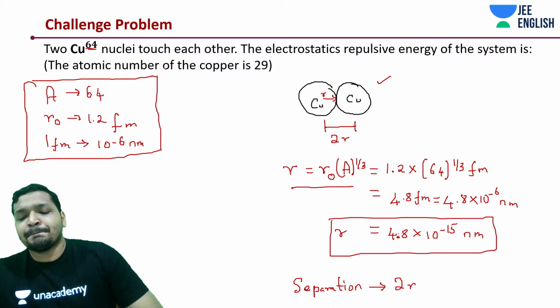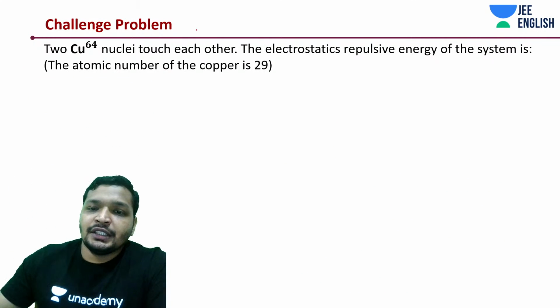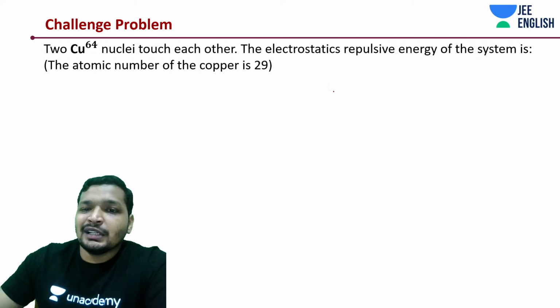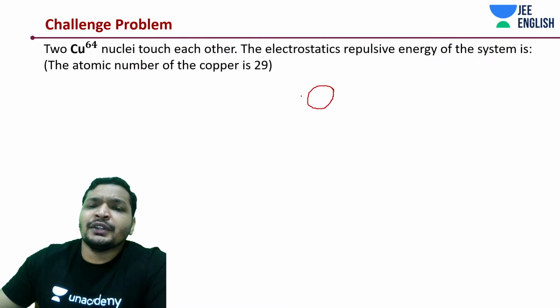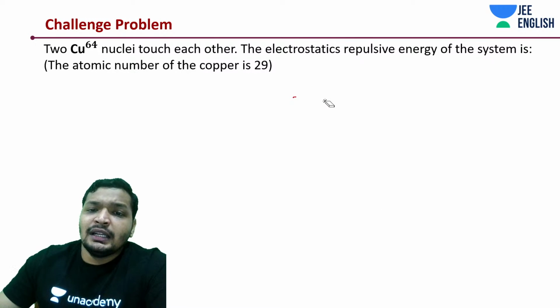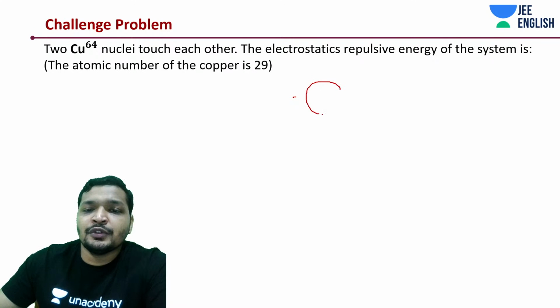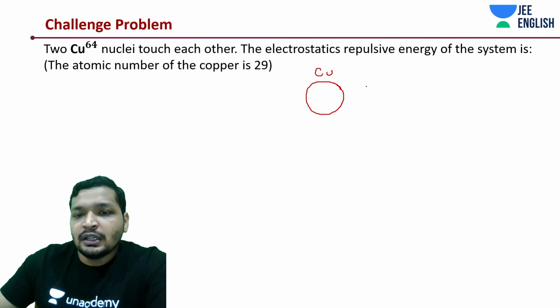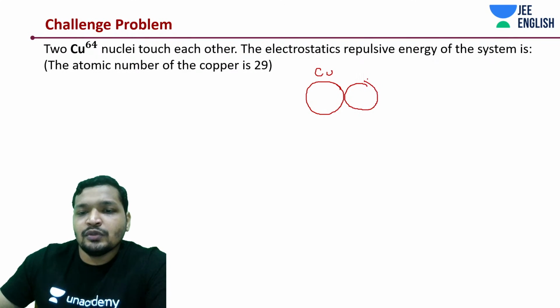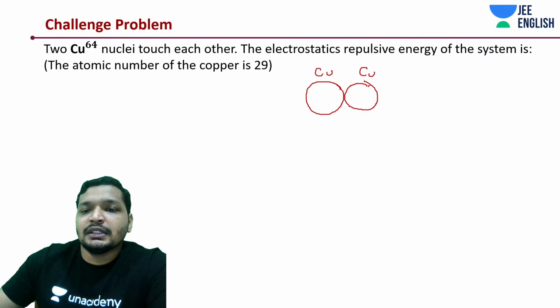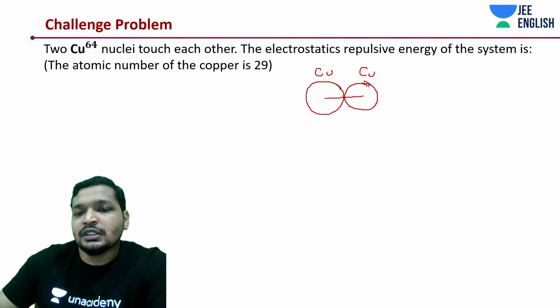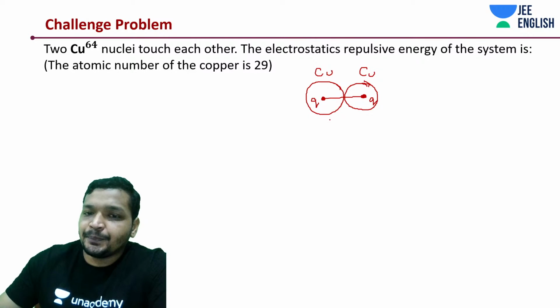Let's move on. Here comes the question: what is the electrostatic potential energy? Let's say these are very small spheres with uniform charge distribution, like a shell or conducting body, so just copper and another copper, touching each other. We know the separation is 2R, since from one center to another center, it will act as if all the charges are focused at the center.